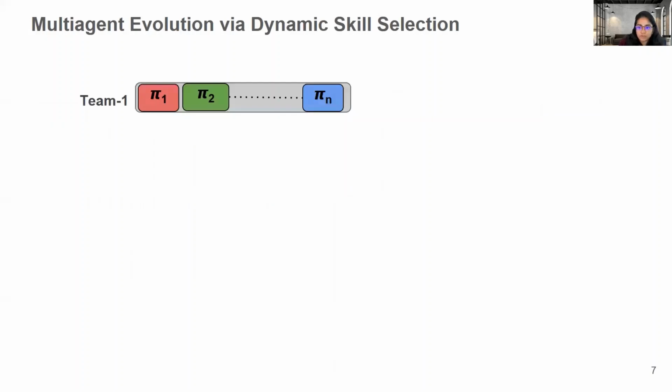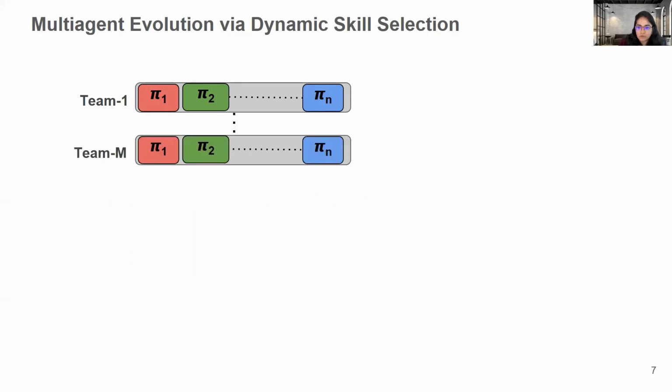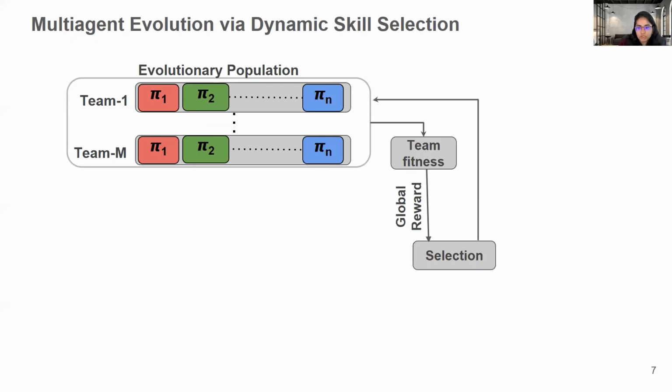We have policies of each agent, which represent our team. We have n agents. And now we have m such teams of n agents. And this is what is called an evolutionary population. Then we take each of these teams and do a rollout in the environment. For each of these teams, we collect the team reward towards the end of the episode, which the team gets from the environment, and store it in the form of a fitness score of the team.